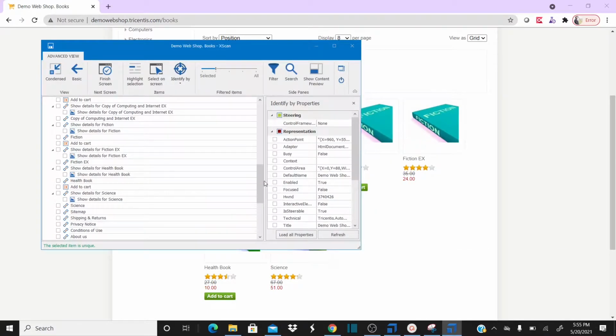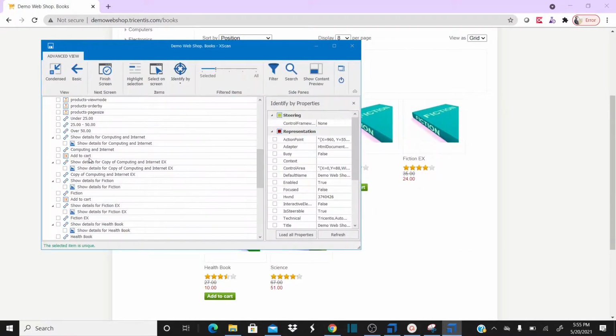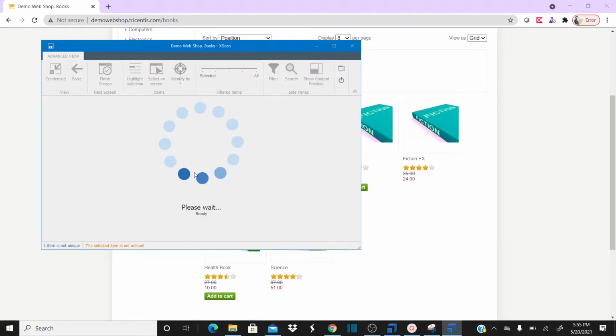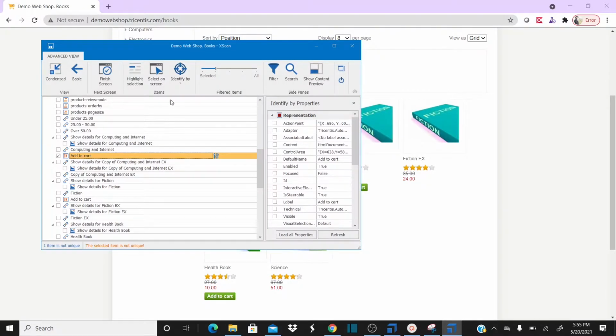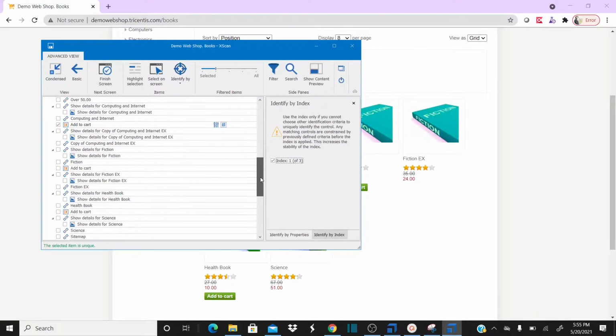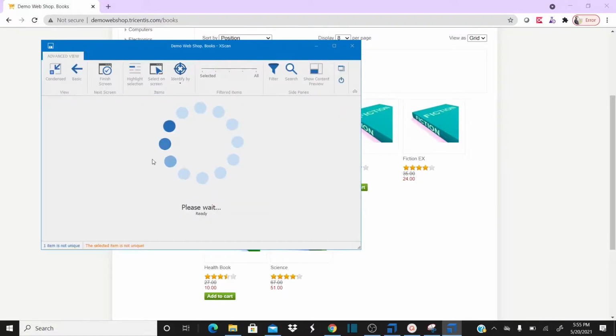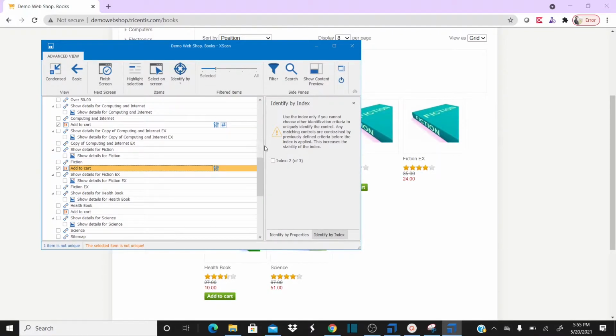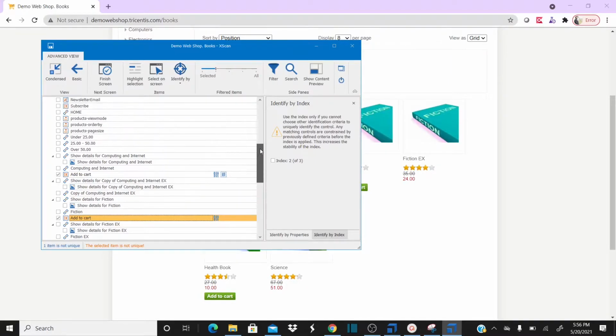So let me select two add to cart buttons. Let me select this first. The first add to cart button, I want to identify with an index. I just selected identify by index. I'm going to check this. Okay, this is one control. I want to select another add to cart button again, but this time I don't want to use identify by index. Just leave it as it is. Okay, now let's rename this.